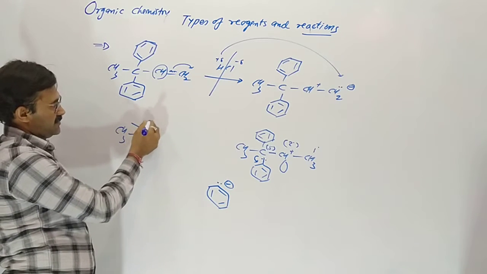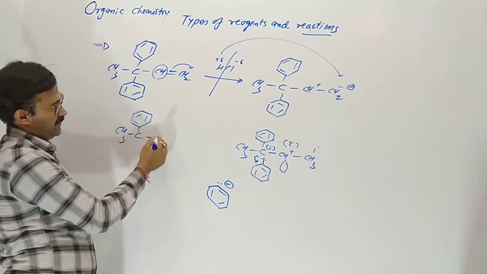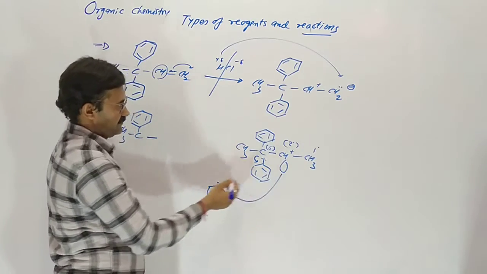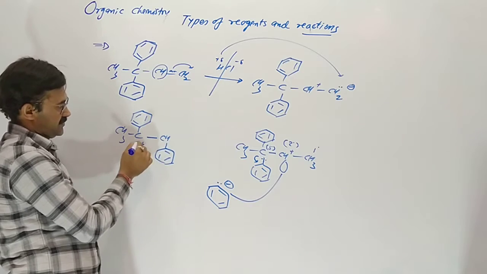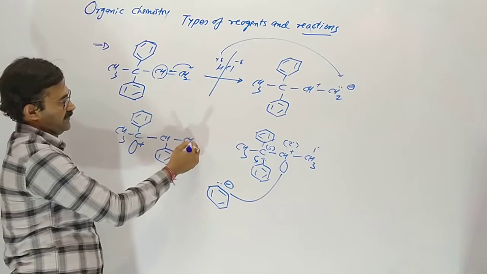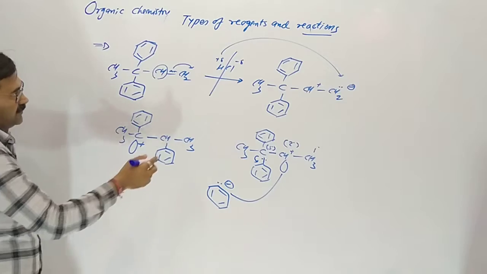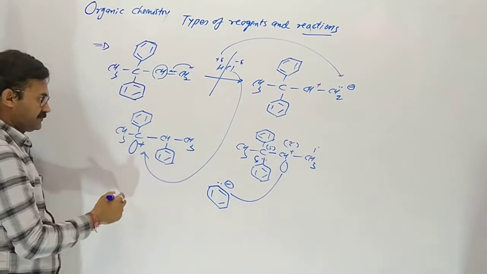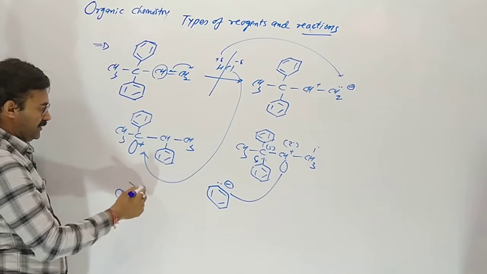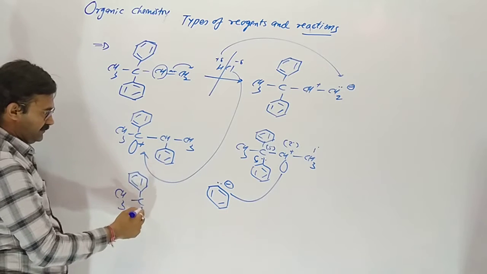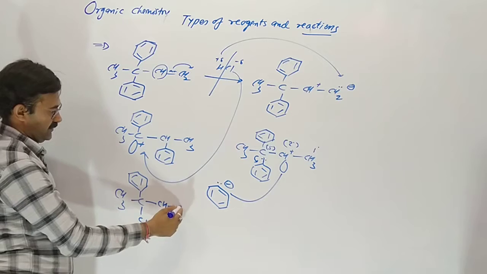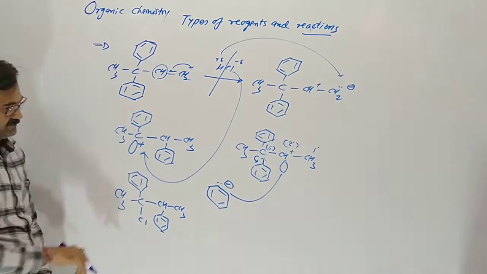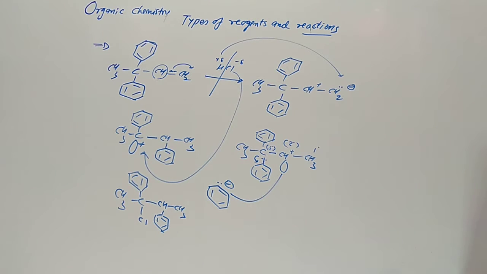So here there is a transfer of the phenyl carbanion, and this carbon became a tertiary carbocation, an empty orbital, and now chloride attacks here. So the final product will have chlorine here, phenyl here, and CH3 here. Yes, this type of reaction occurs.